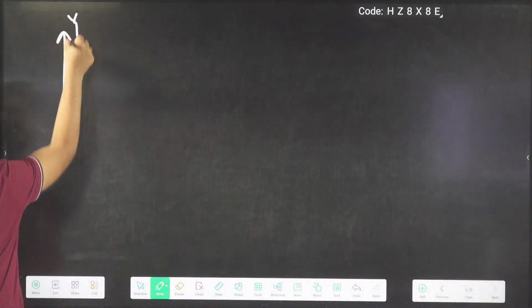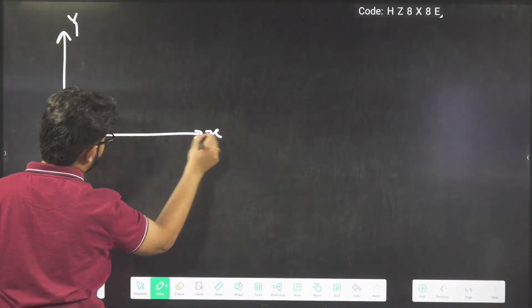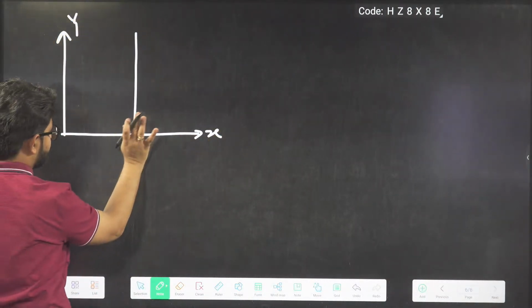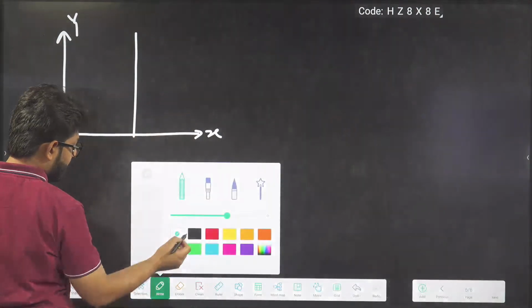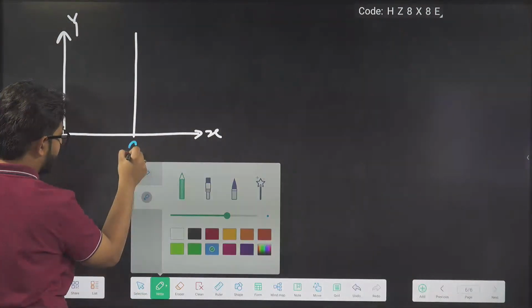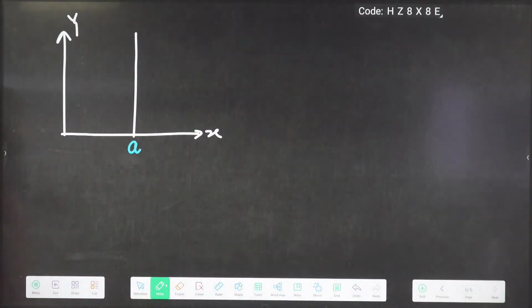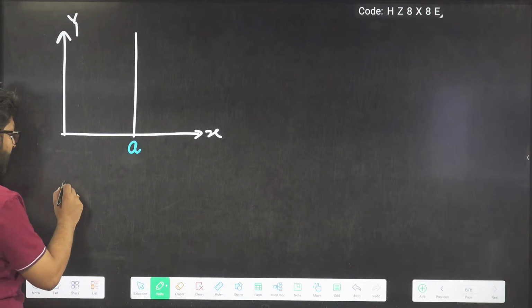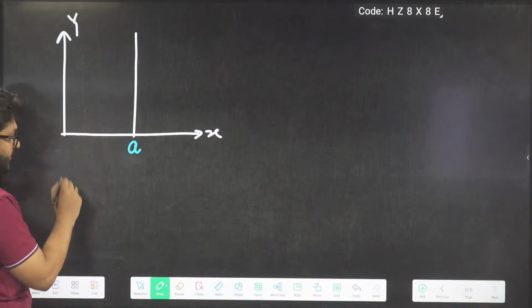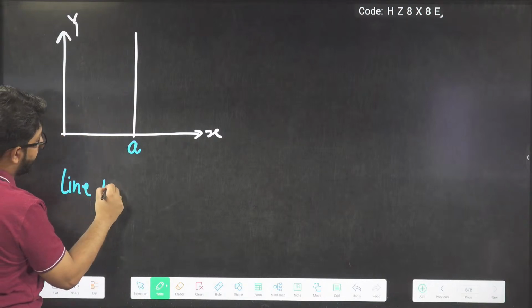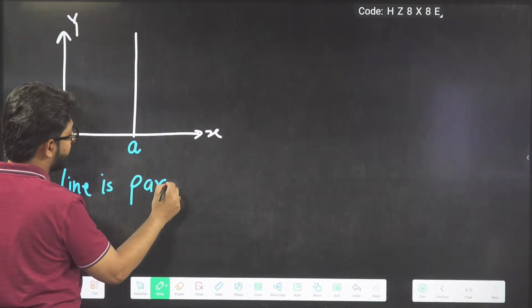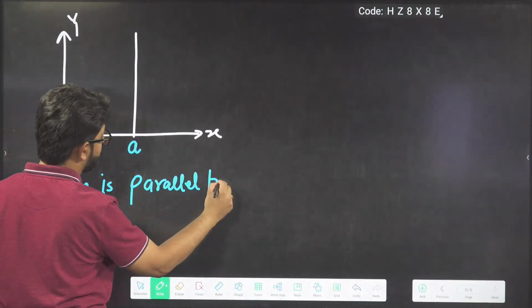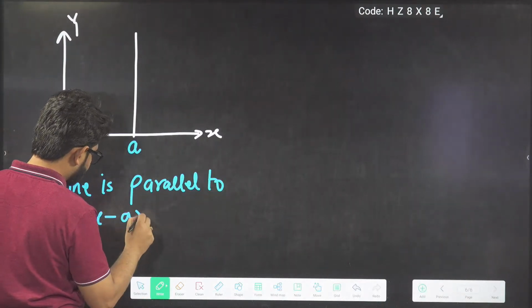Here it is y given, it is x given. Now one line is given like this. Let us say this point is given as A. So is this line parallel to the y-axis? So line A, we are writing it as parallel to the x-axis.